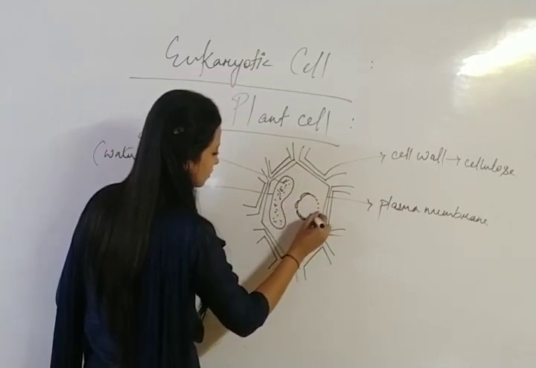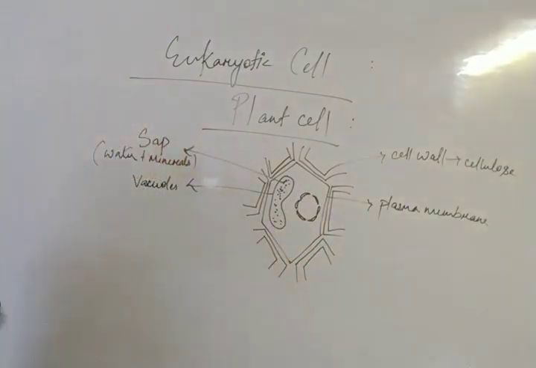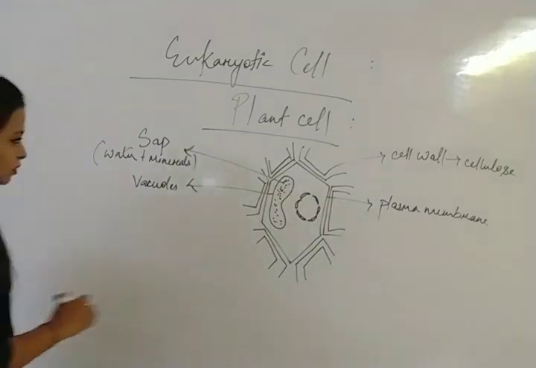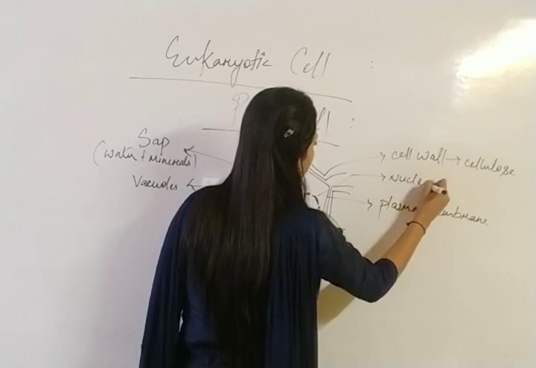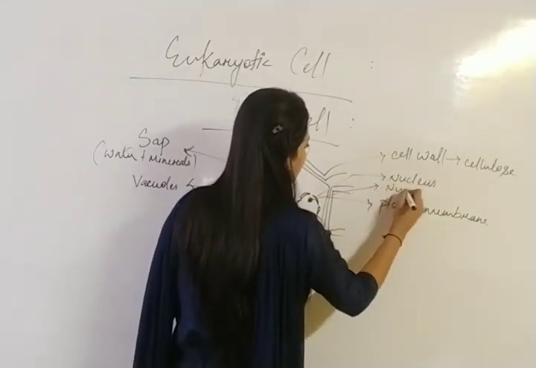I already discussed the nucleus in the animal cell, so I won't go into details, just keep this in mind. This is the nucleus, and there is a presence of dark stain, that is nucleolus.